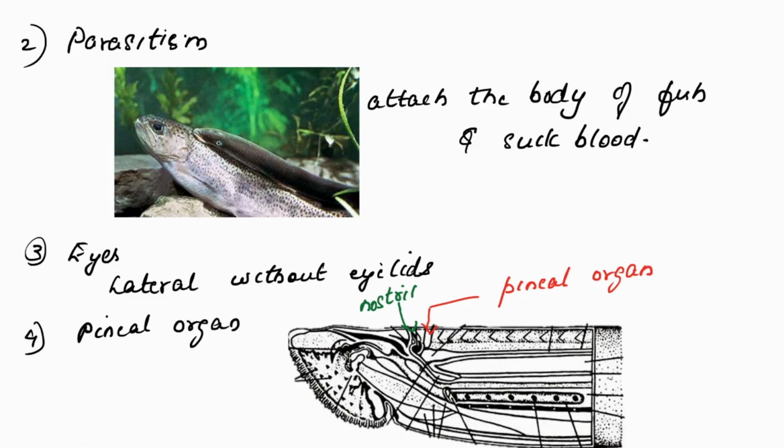Parasitism means it is always seen associated with some other organism, and it makes its living by taking benefit out of its host. And the host is harmed because of its association. That type of association is parasitism. In this image we can see that this fish is always attached to the body of another fish and sucks its blood as its food.